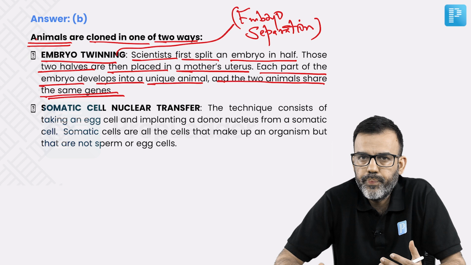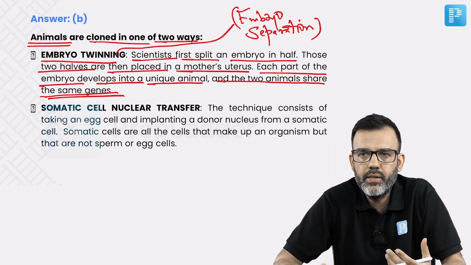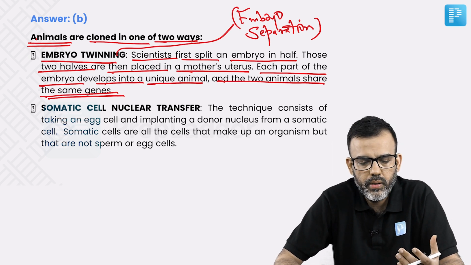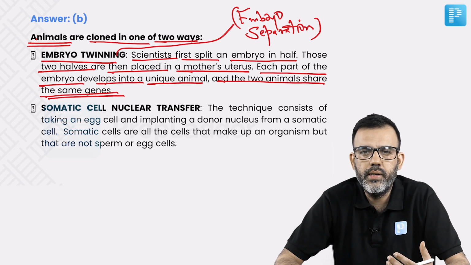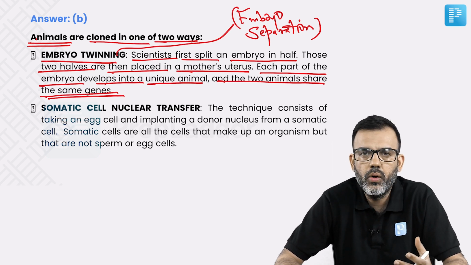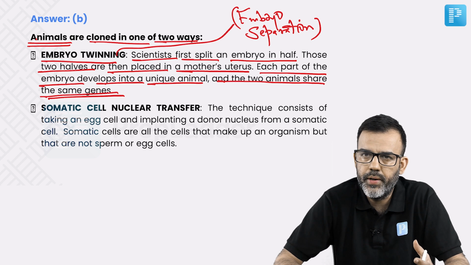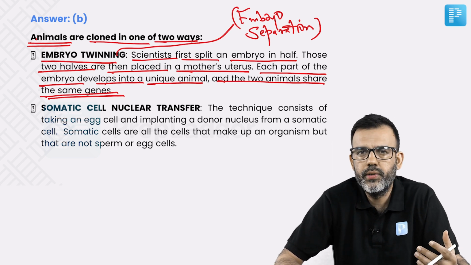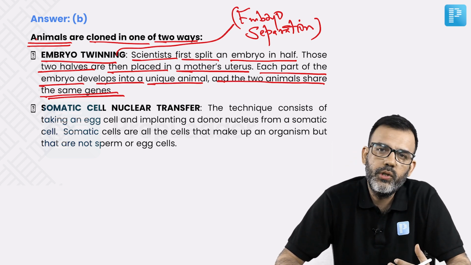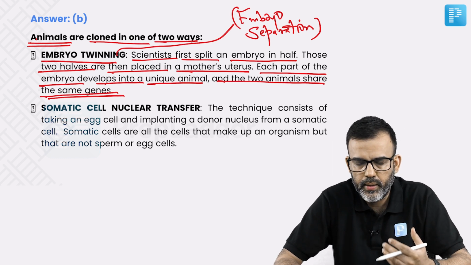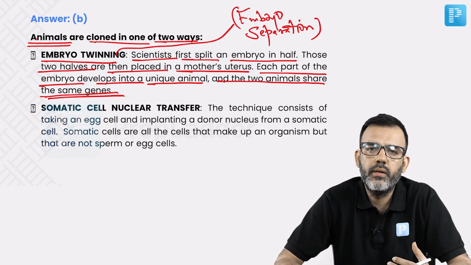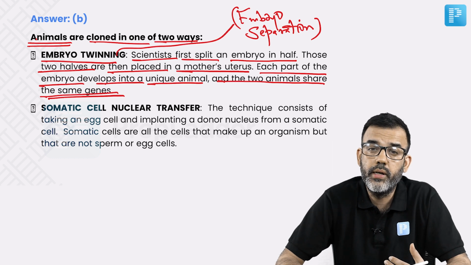Actually, the embryo is the net genetic material, and if at the very initial stage you twin or separate the embryo into two parts, and those two parts are implanted in the mother's uterus, then during their life cycle they develop into full-fledged organisms.